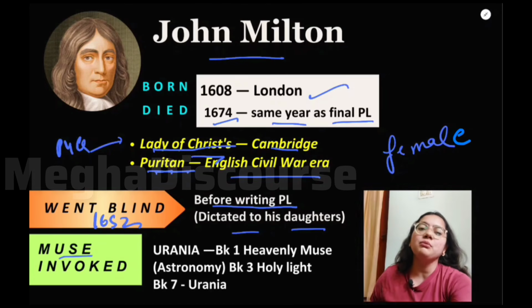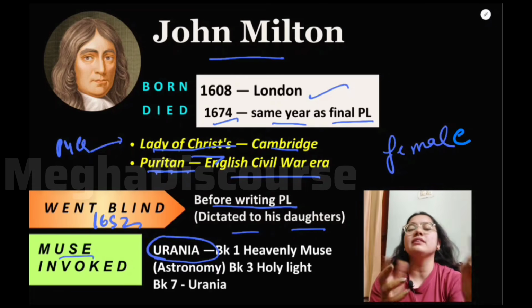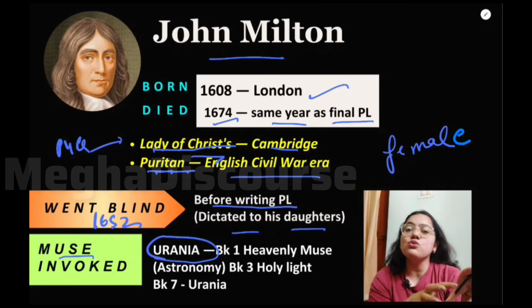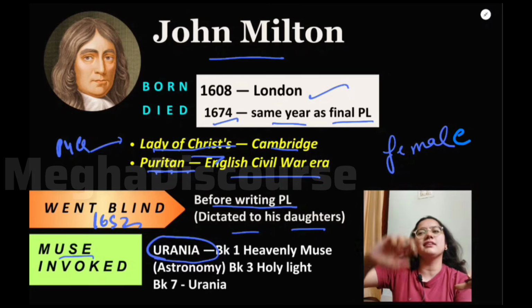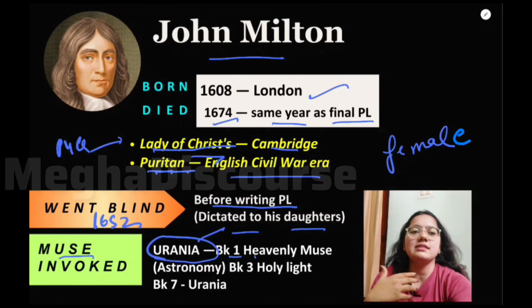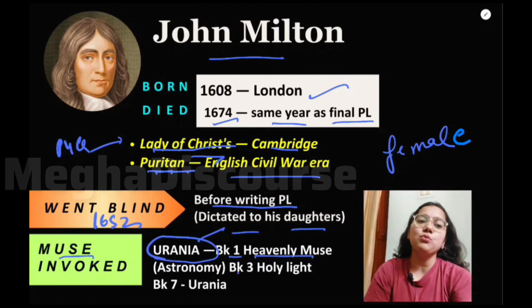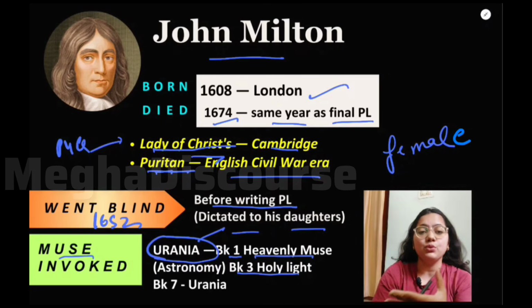Now we should know about the muse that he has invoked. Basically here we have Urania, the muse of astronomy, or we can say dealing with astronomical things and the universe. In book 1, he calls Urania the heavenly muse, and in book 3 he invokes holy light, which is the same muse as Urania.